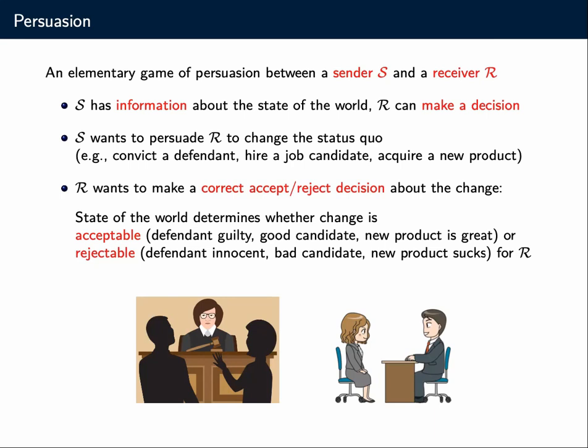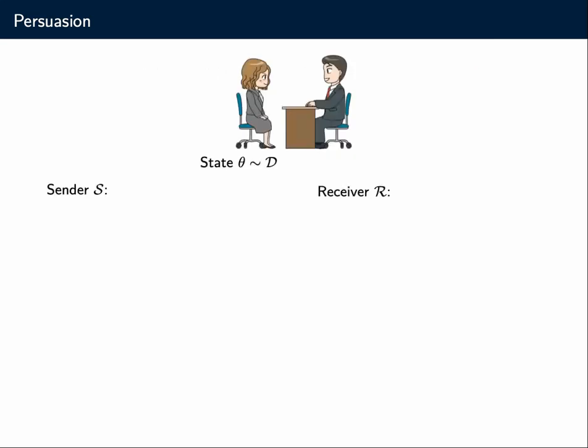So this is an elementary game, very basic. The receiver just has two actions, accept or reject. The sender just wants the receiver to do a single action all the time, no matter what the state of the world is. And certainly you could envision more complex games, and more complex scenarios have also been studied in the economics literature. So let's make things a little bit more formal here.